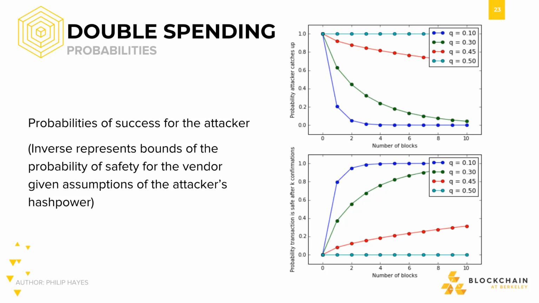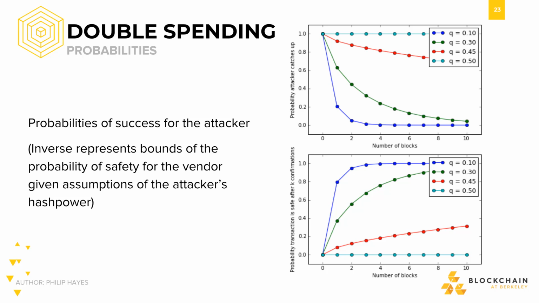As you can see, the 50% model has a probability of 1 no matter what. In other words, an attacker with 50% of the network hash rate has a 100% chance of creating a chain of equal length to the honest chain. There's a lot of fancy statistics to get to these exact values, but we'll save these for readings.